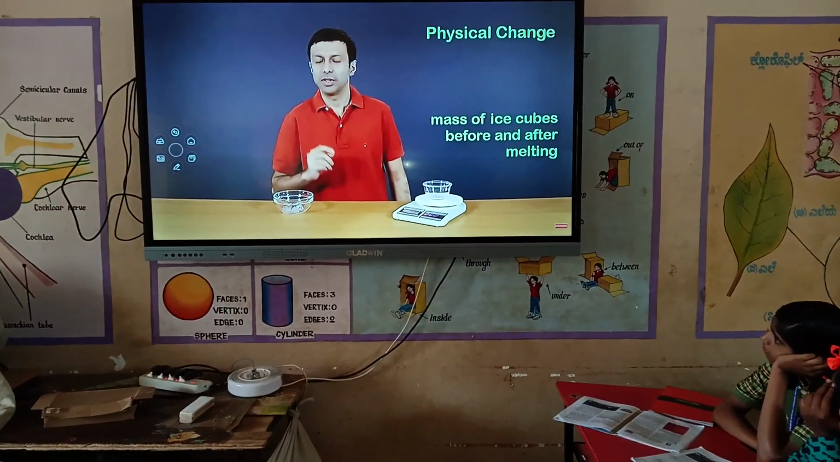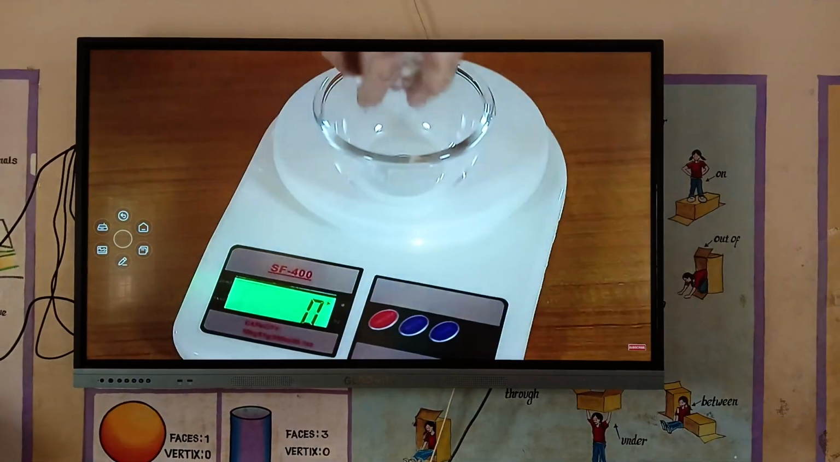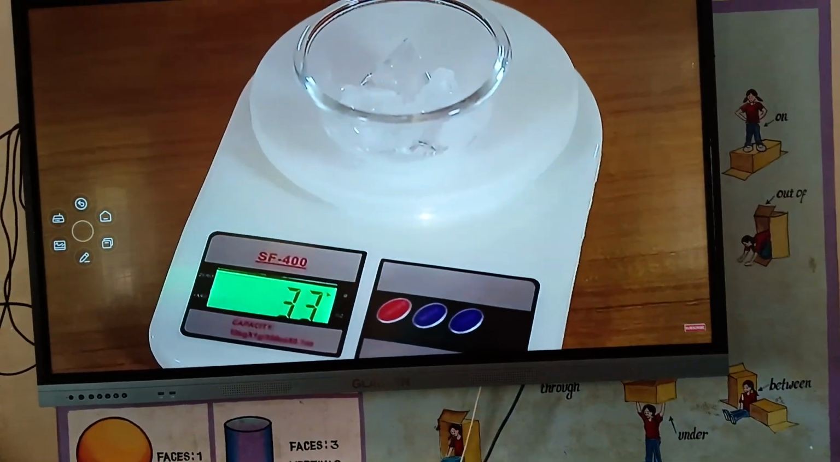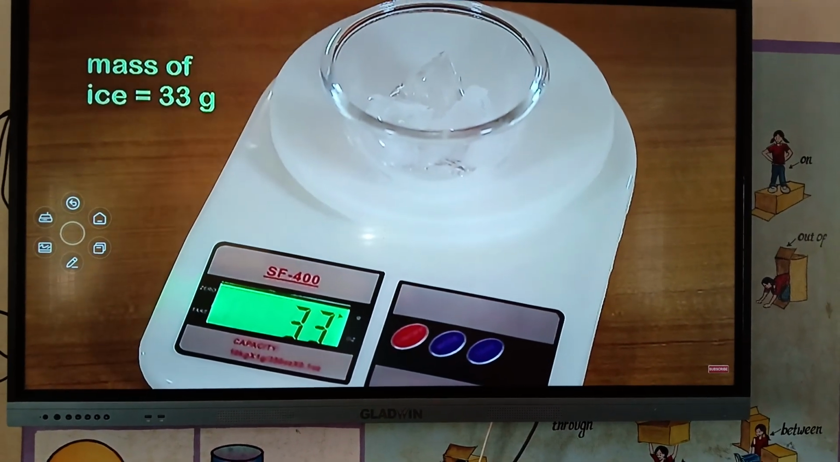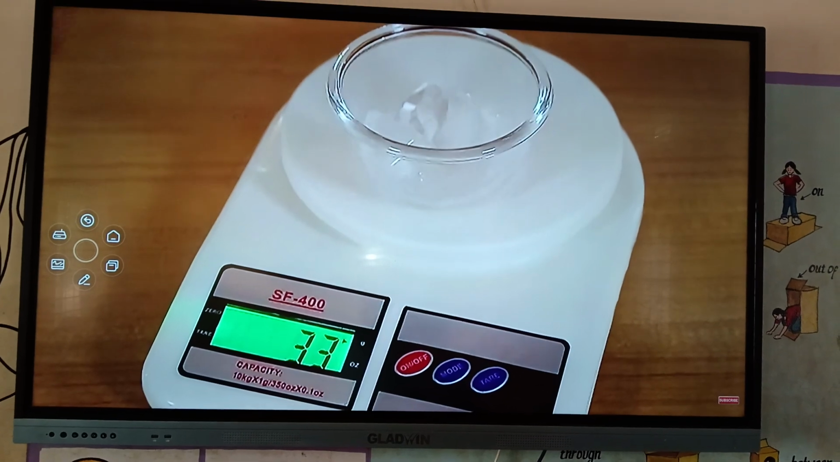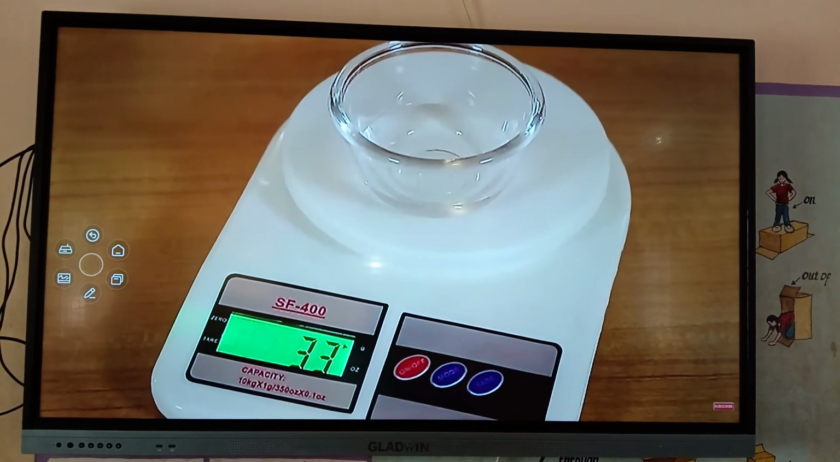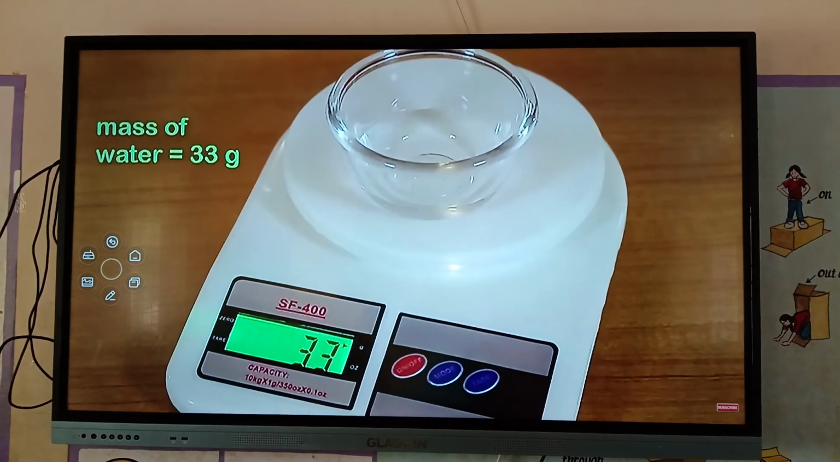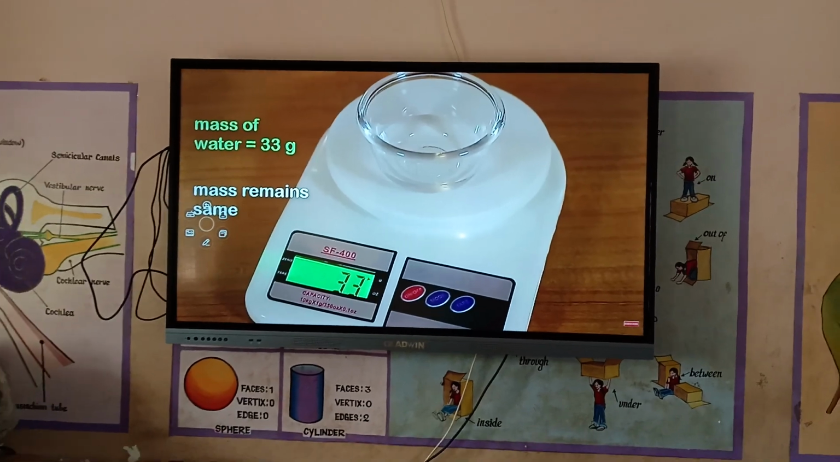First, let's measure the mass of the ice cubes. As you can see, it's 33 grams. Now I'm going to let the ice melt. After all the ice has melted to water, as you can see, the mass is still 33 grams. So in a physical change, the mass remains the same.